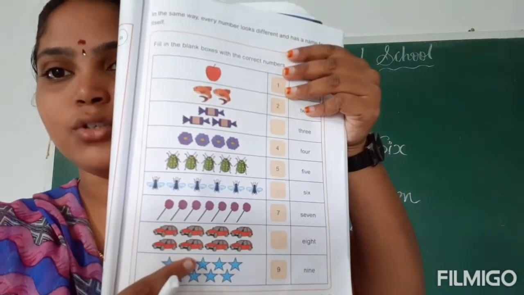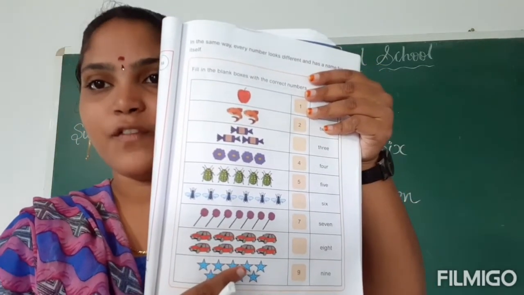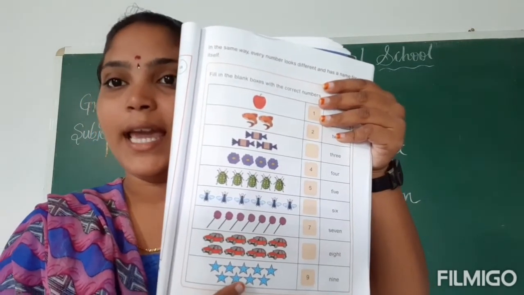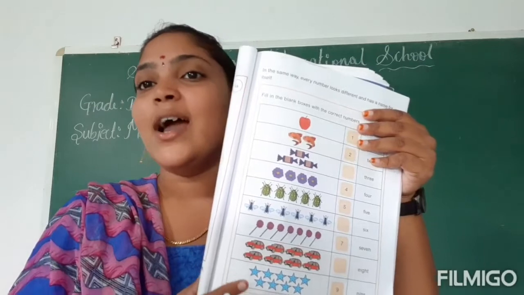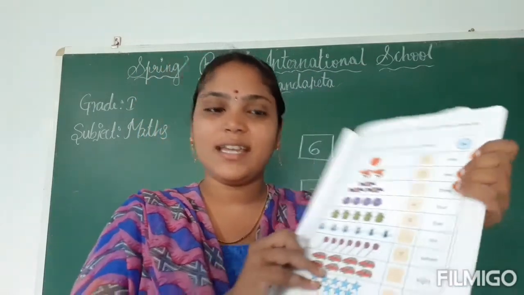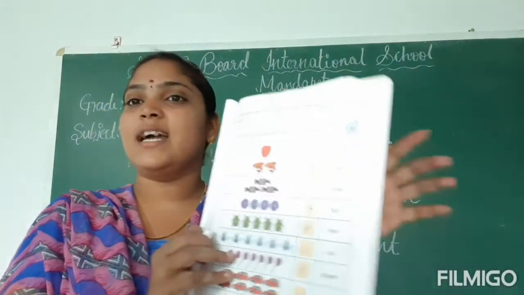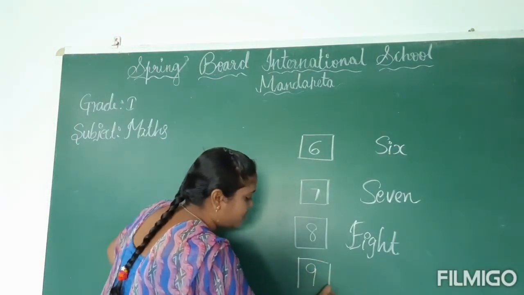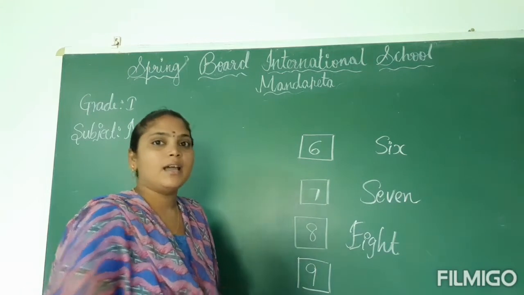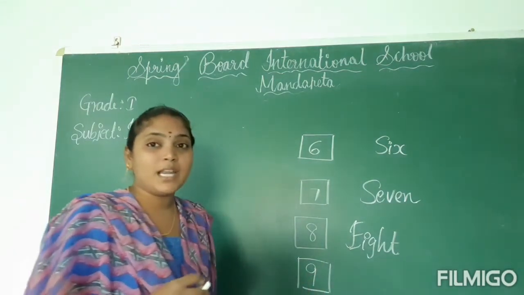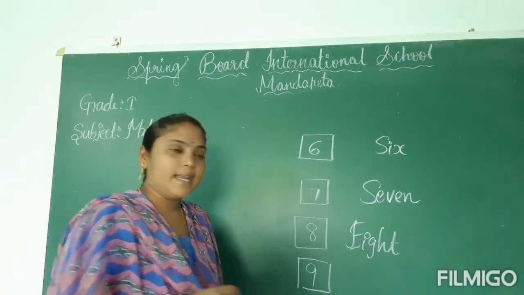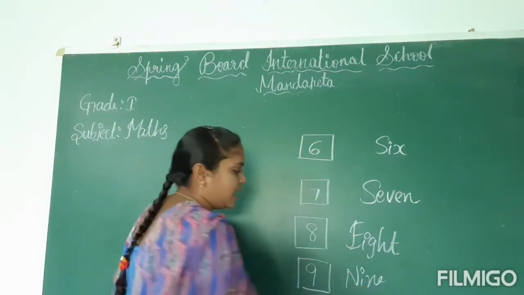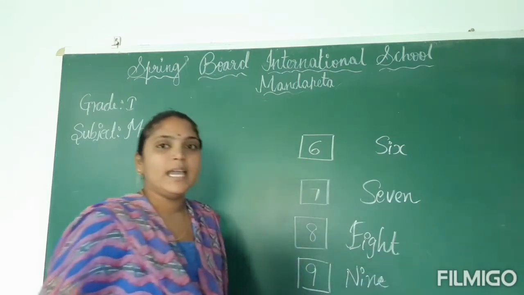Next, let us count how many stars are given here. 1, 2, 3, 4, 5, 6, 7, 8, 9. How many stars are given here, children? Totally 9 stars. Here the number and number name are also given, so this is number 9. What is the number name of 9, children? N-I-N-E, 9.